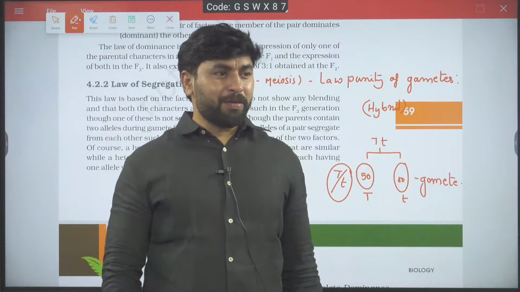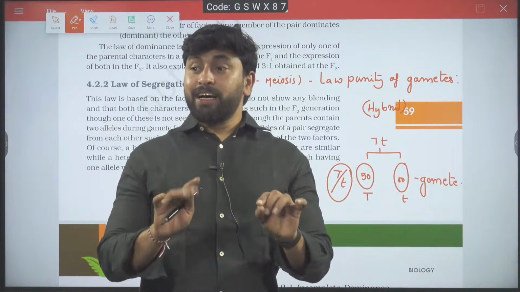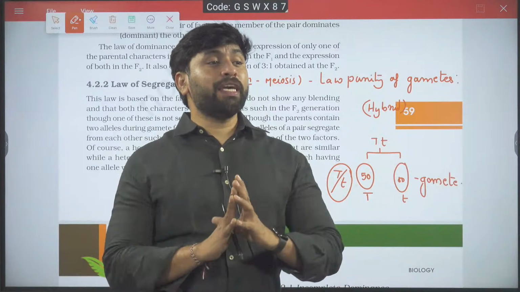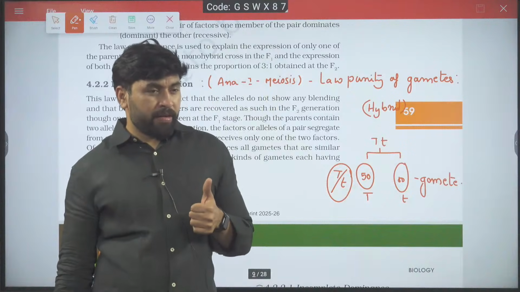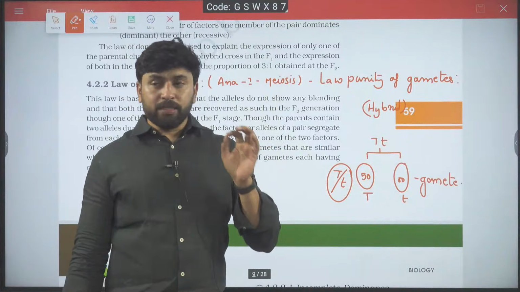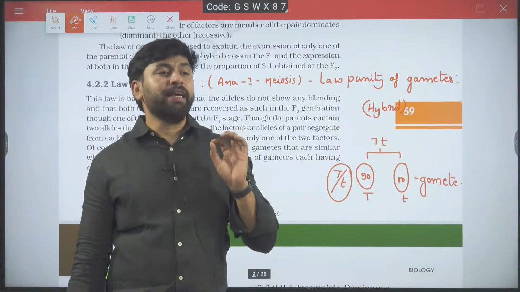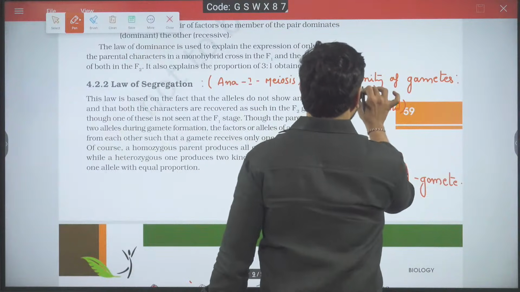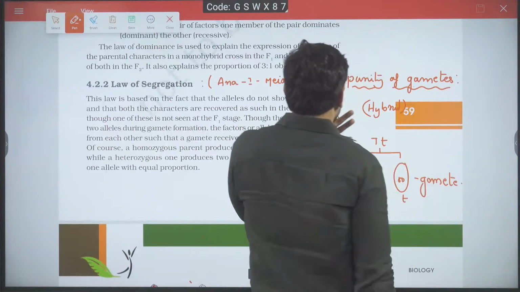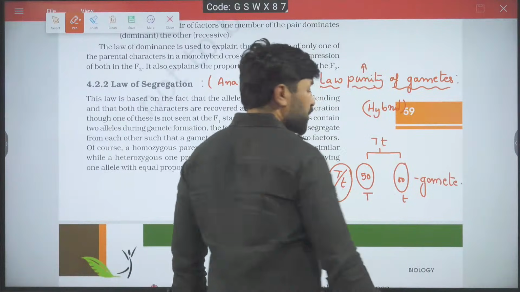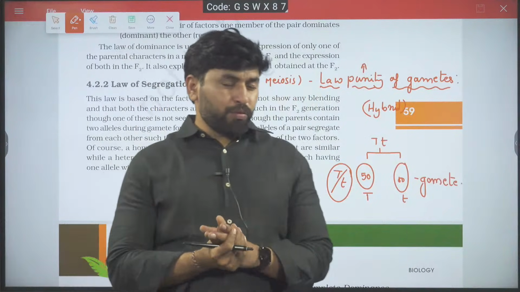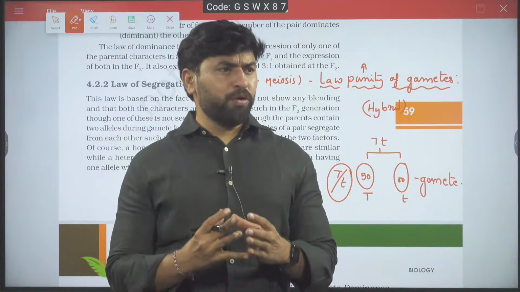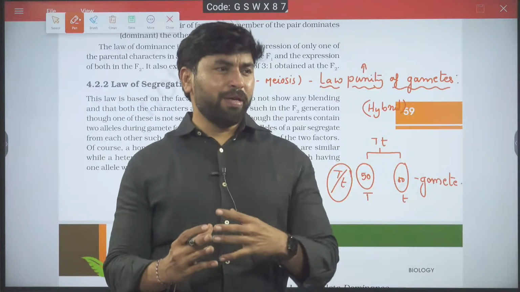Am I clear? Either you get capital T or you get small t. But you will never get hybrid gametes. When I talk about alleles, one allele will never generate a hybrid in a gamete. That's why this law is also called the law of purity of gametes. What do you mean by pure? Genotypically pure generally means homozygous.